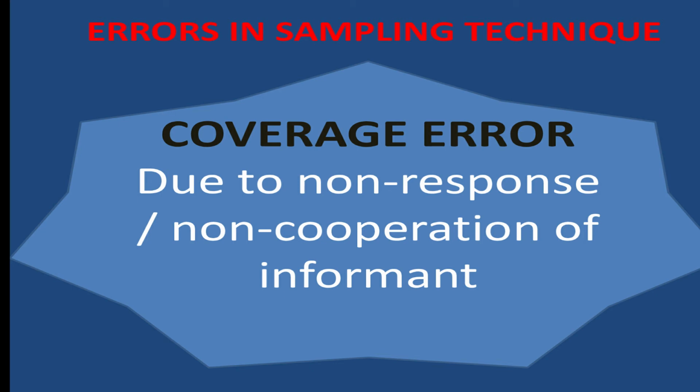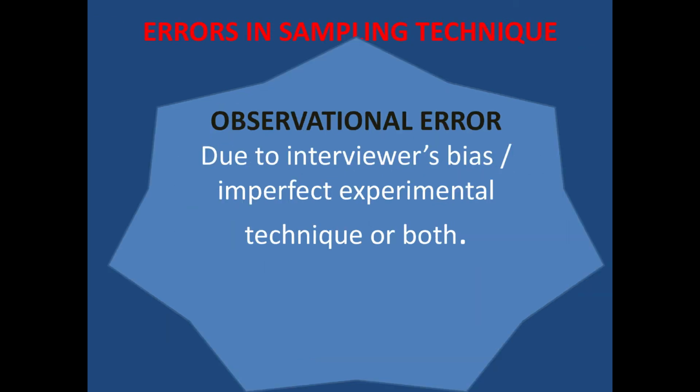Or during your interview or survey session you ask questions and fill in the answers, but when you ask them they don't respond properly or they don't cooperate properly, this comes under coverage error.